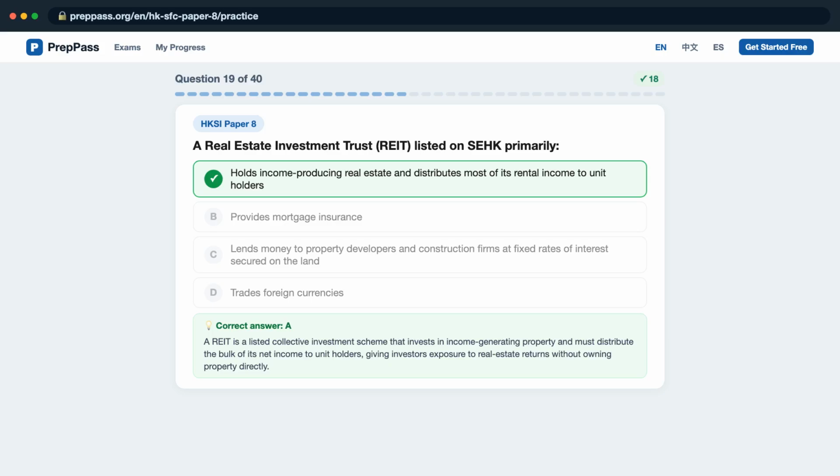A REIT is a listed collective investment scheme that invests in income-generating property and must distribute the bulk of its net income to unit holders, giving investors exposure to real estate returns without owning property directly.